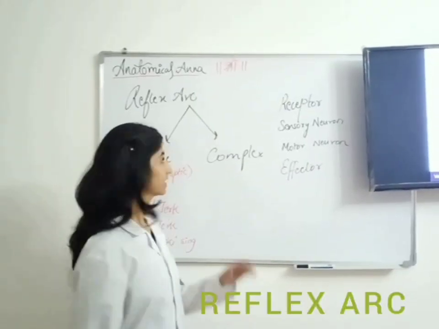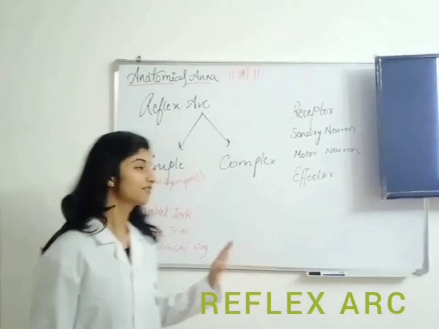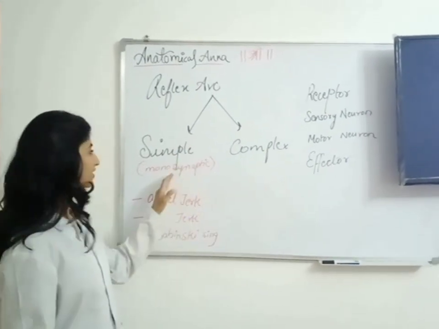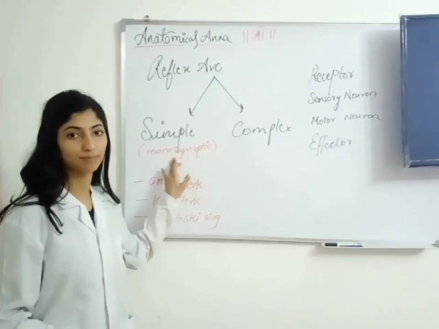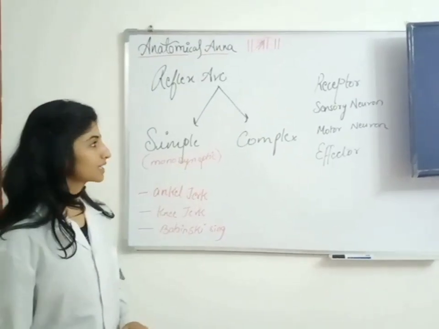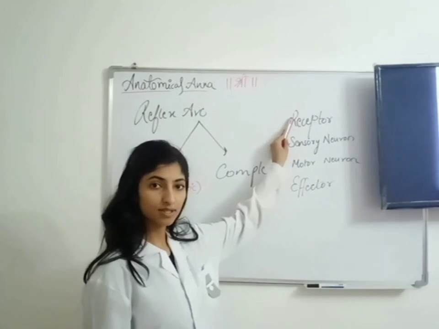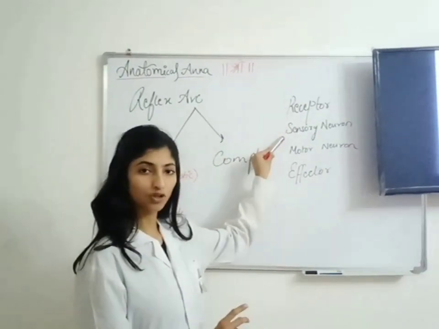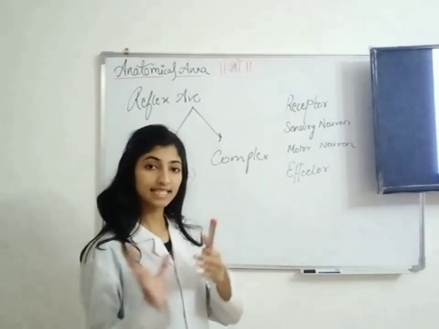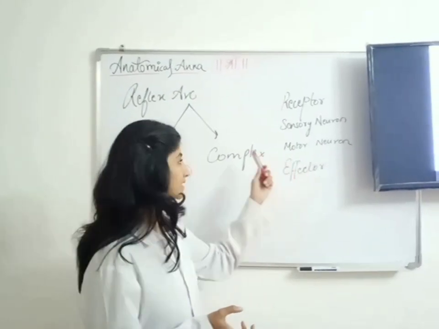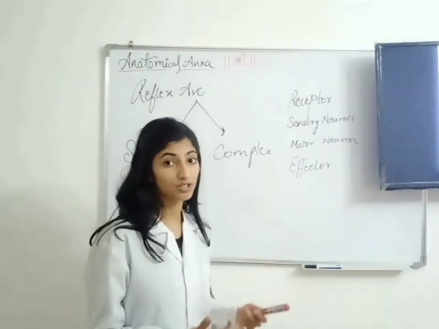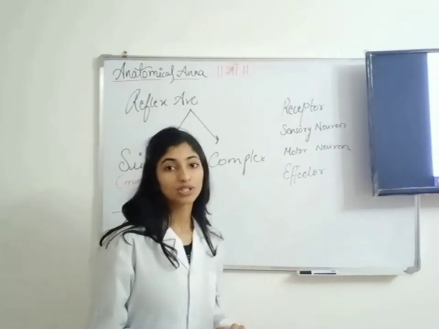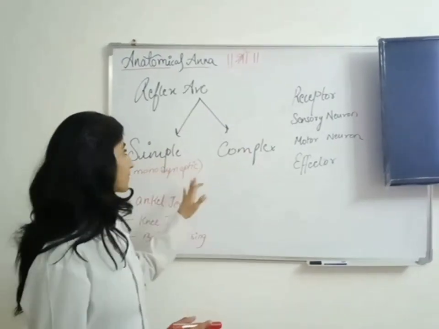Moving further, the next topic is reflex arc. Reflex arc is divided into simple and complex reflex arc. Simple reflex arc is also known as monosynaptic reflex arc. So what happens here is we have the receptors which can be our skin. Then we have sensory neurons which take the information to the CNS. Then we have motor neurons which respond according to it, and then we have effectors. So these come into the simple reflex arc.